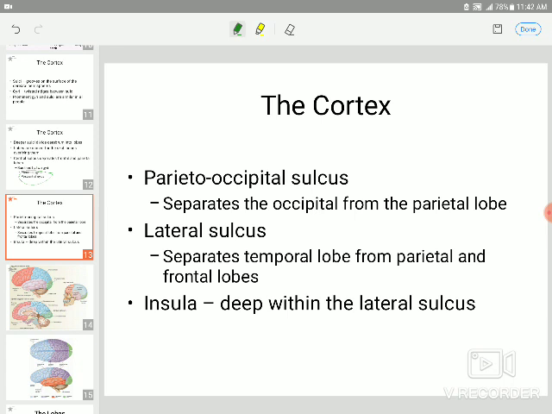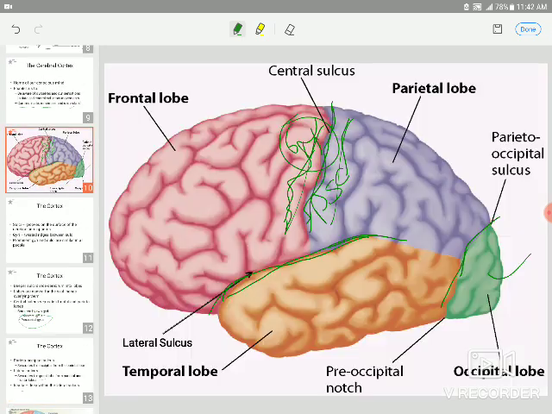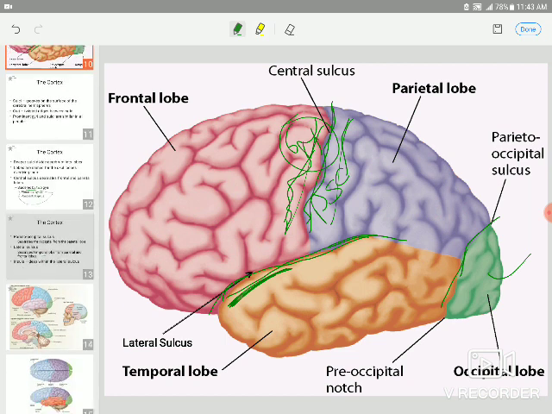The lateral sulcus separates the temporal lobe from the parietal lobe and frontal lobe. The insula is deep in the lateral sulcus. The insula lies deep in the lateral sulcus, under a part of the temporal lobe.